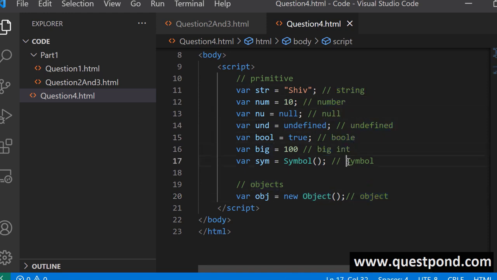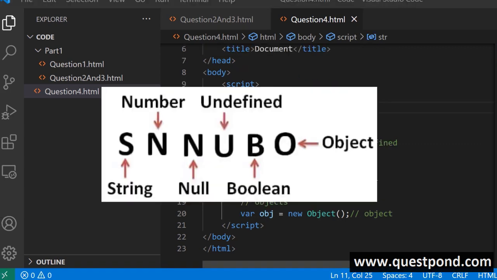Big int and symbol, they are important data types, but they are used under specific situations only. One of the tricks, which many of my students use for this question is to remember the acronym SNUB. SNUB, the word snub with a double N, right? So where S stands for string, N stands for nulls, N stands for numeric, U stands for undefined, and B stands for boolean.